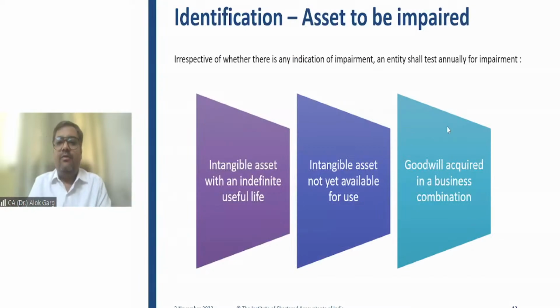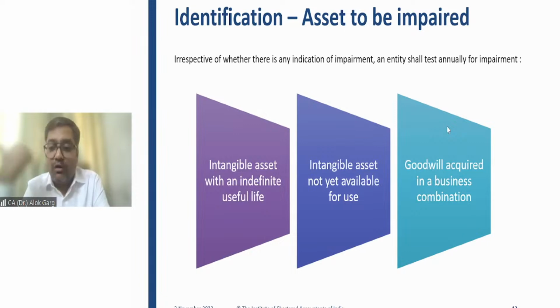Friends, now the question arises: we understood that on these 3 cases, there is a mandatory impairment testing which is required. So is the company required to do this impairment testing on these 3 assets once in a year or more frequently within a year?